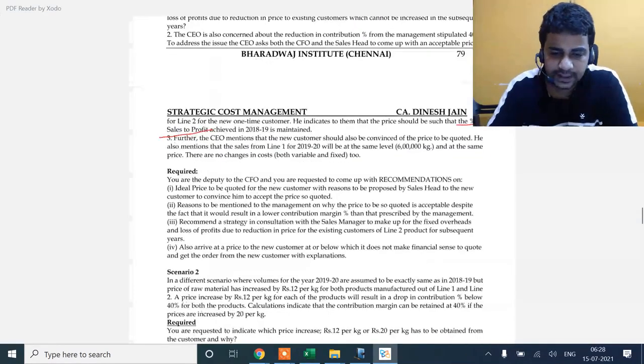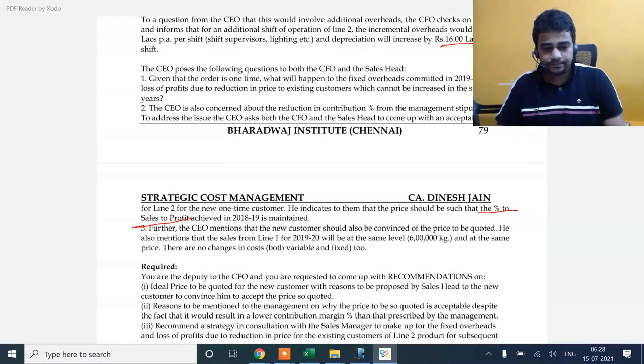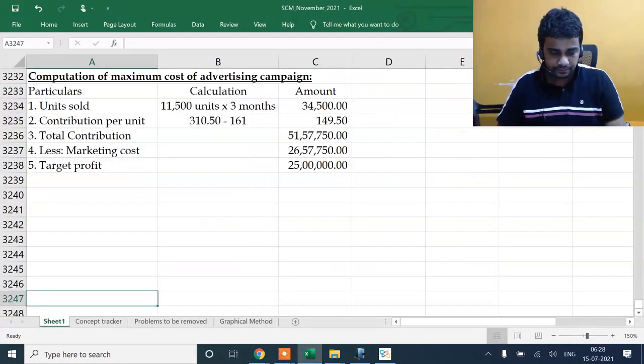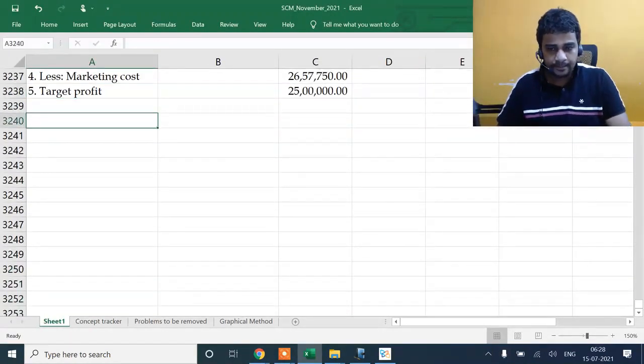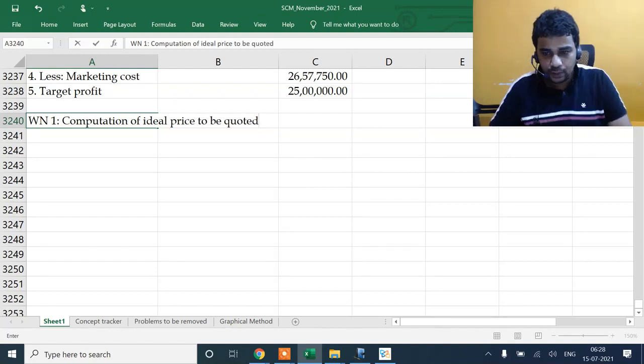Price at which it doesn't make any sense for me to quote for this order. Let's start. Working note 1. Computation of ideal price to be quoted.